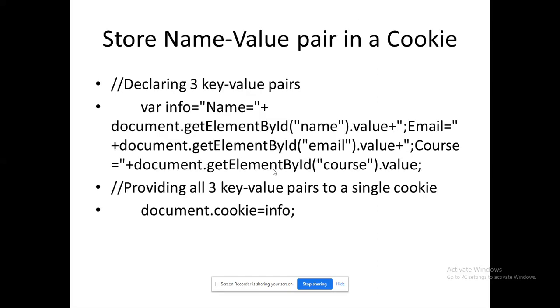How to store multiple values in a cookie? For that I have given this example. You can see that I am going to store name, email, course. All these three values are going to be stored in the cookie. Here I have used the variable info. I have concatenated all these three values: name, email, course. All three are concatenated and stored in the cookie. This is the way to store more than one value in the cookie. That means instead of using an array, I am going to use a single variable.